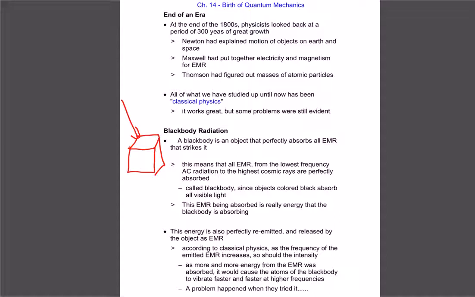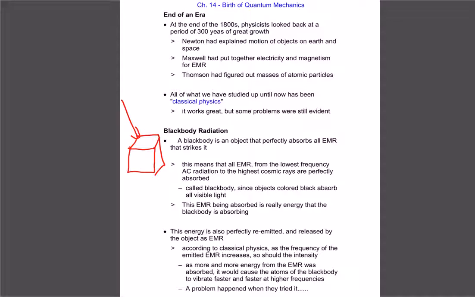And the reason we call it black body, it's kind of like the color black. The color black basically is the absorption of all light. We don't see any light reflect, so that's why we see black, or the absence of light. So using that same idea, a black body absorbs everything, not just light, but all EMR. And we know that with electromagnetic radiation, the higher the frequency, the higher the energy. So really what's happening is the black body is absorbing energy.